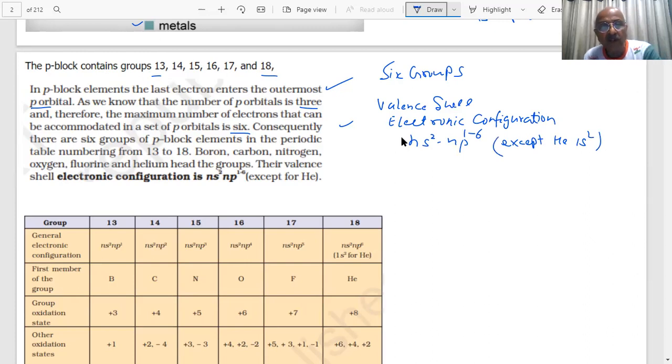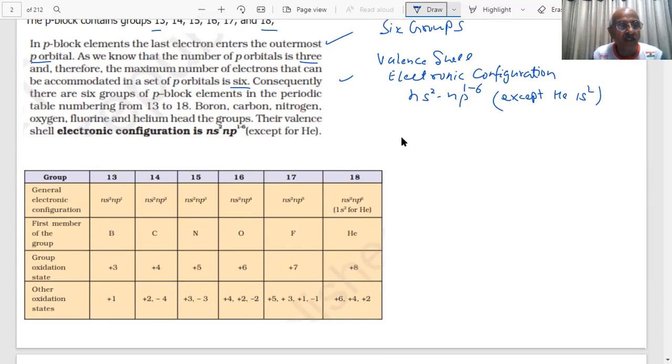All right, students. Here some information is available which we will be discussing: boron, carbon, nitrogen, oxygen, fluorine, and neon. And what type of oxidation states are you seeing? The group oxidation state.